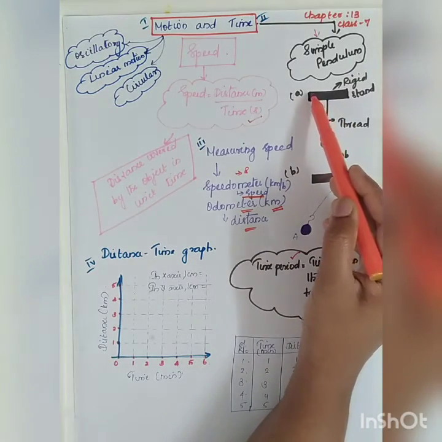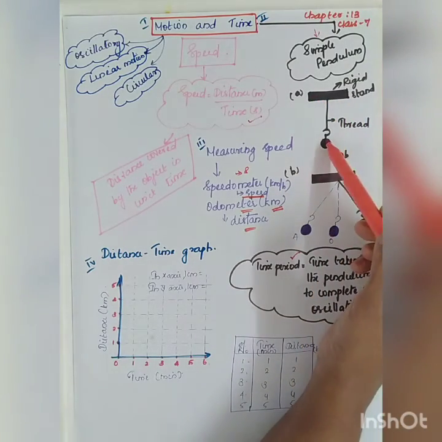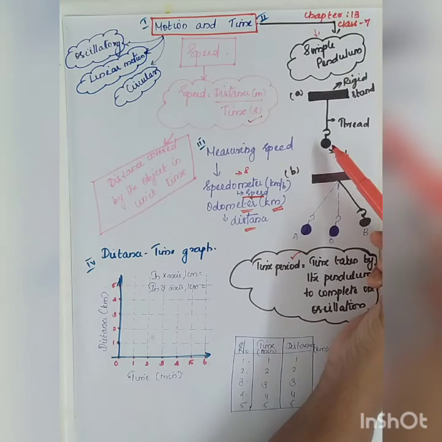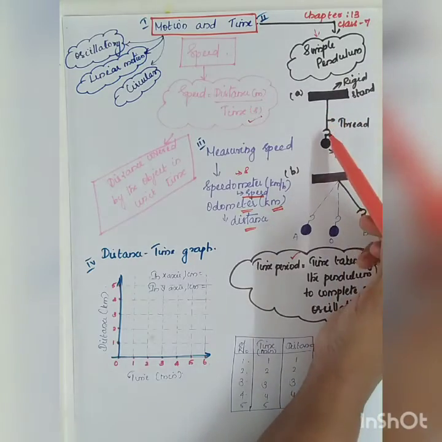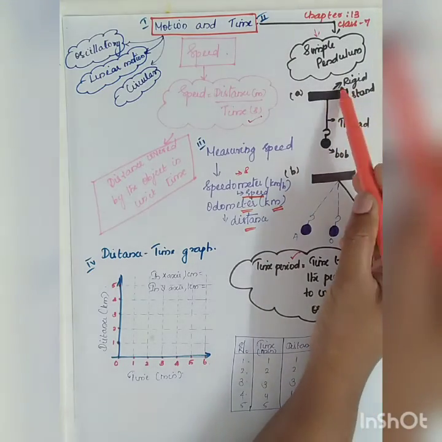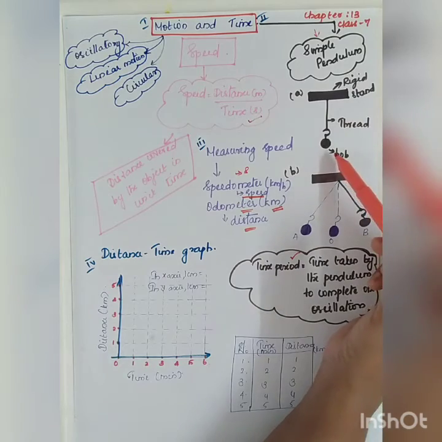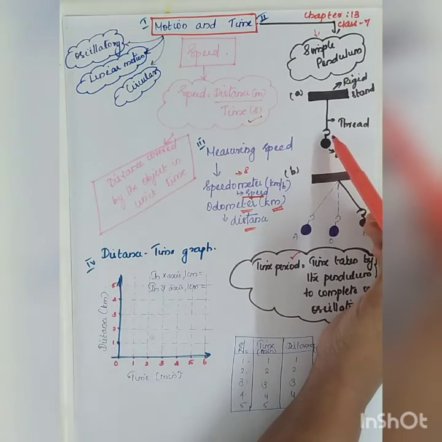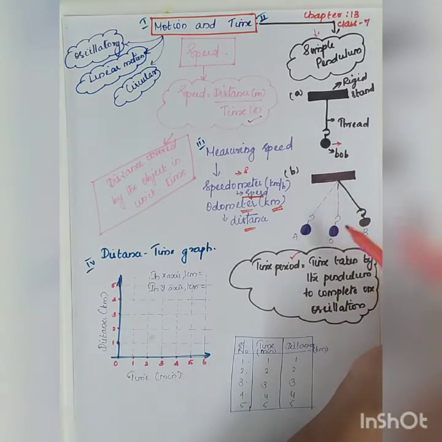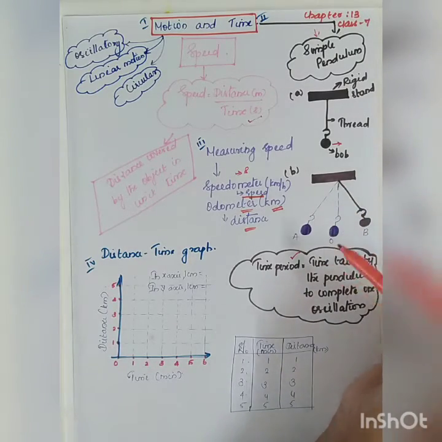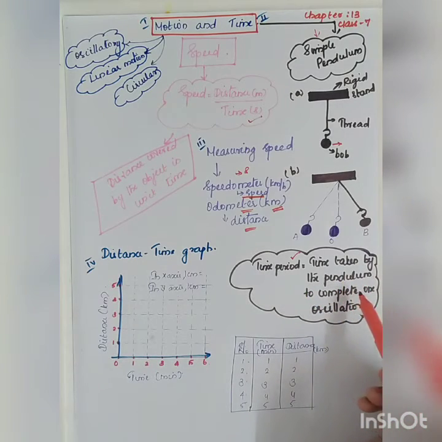Okay. So a simple pendulum consists of a small metallic ball or a metal or a stone which is connected through a thread from a rigid stand. So this will be a rigid stand, this will be the thread, this will be the bob. It depends on the length of the thread. So how will you measure the time period? Imagine that this is the movement of your pendulum. So what is meant by time period? The time taken by the pendulum to complete one oscillation is called your time period.